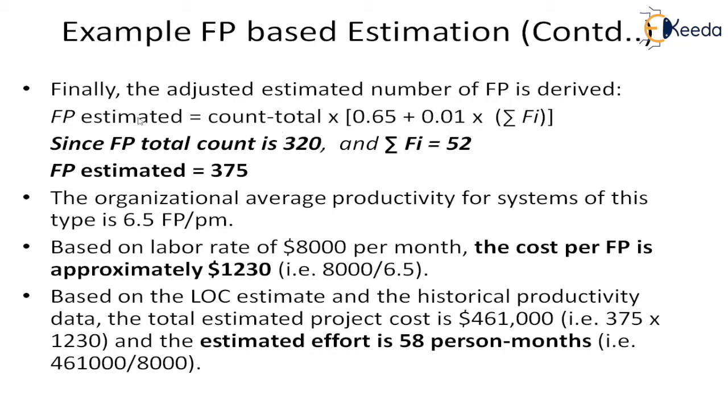Then this is the formula to apply the effect of the influence of these factors. We have to take the total count multiplied by 0.65 plus 0.01 times sigma Fi, so that the effect of this is put on the total count, and we get the estimate. So earlier the total count is 320, and this sigma Fi is substituted by 52, so you will get a value of 375. So this is the actual, final estimate.